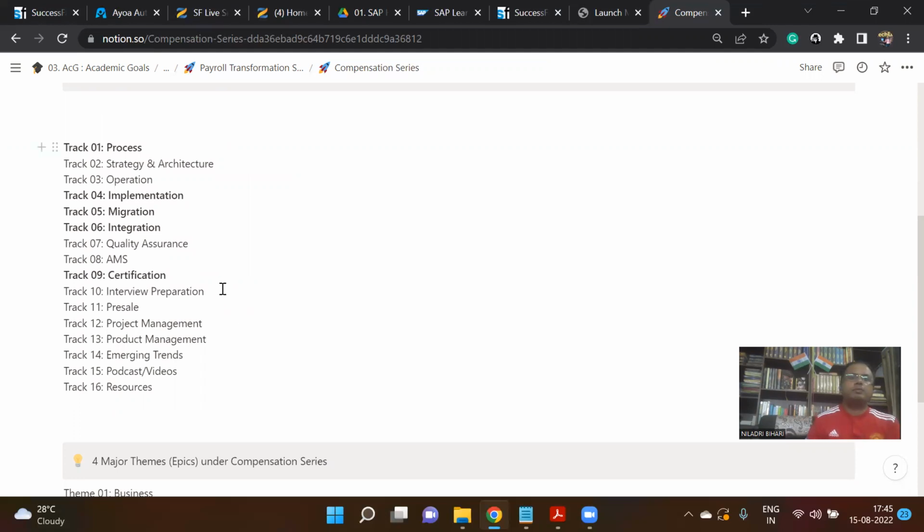These are the different tracks we'll be following: process, strategy, architecture, operation, implementation, migration, integration, certification, application maintenance and support, project management, product management, resources.